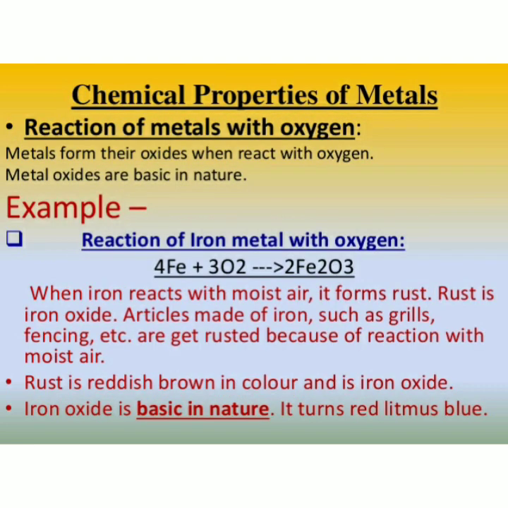Next, we will discuss some chemical properties of metals. First one is reaction of metals with oxygen. Metals form their oxides when they react with oxygen. Metal oxides are basic in nature. We will take an example. When iron reacts with moist air, it forms rust. Rust is reddish brown in color and is iron oxide. Iron oxide is basic in nature. It turns red litmus into blue.